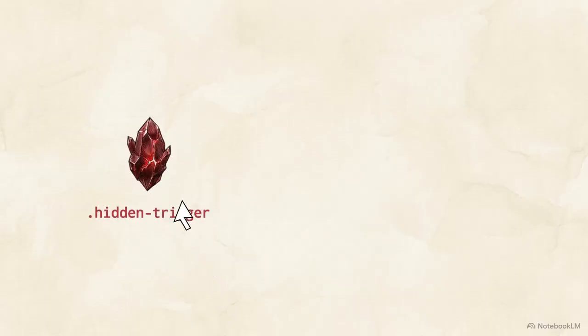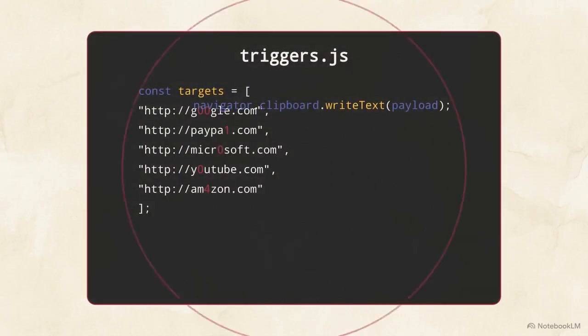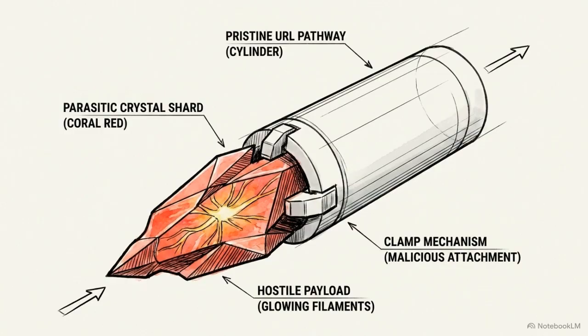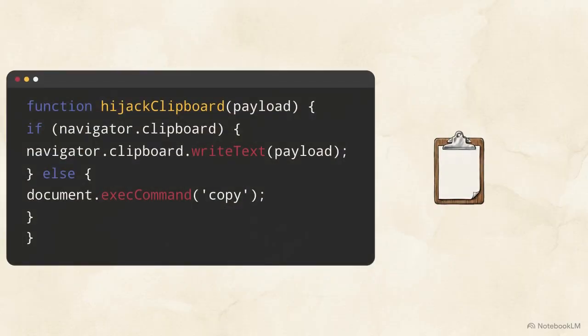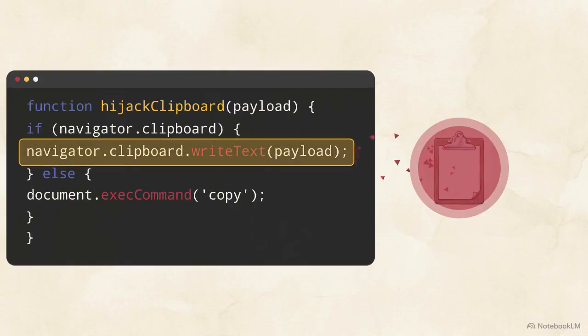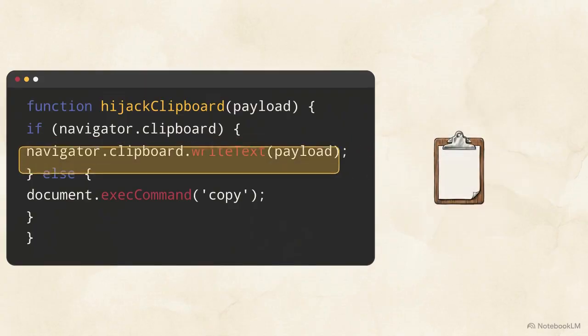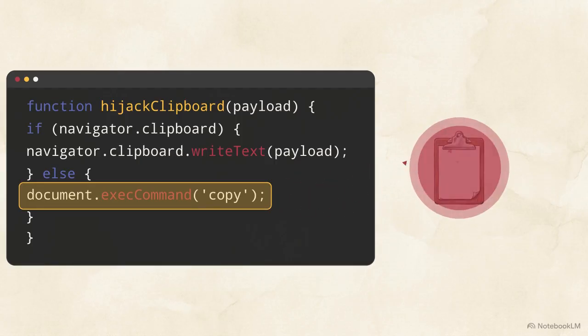Having identified the deceptive structure, we can now isolate the specific hidden elements embedded within it. We trace the connection from these hidden trigger elements directly to an obfuscated JavaScript file named triggers.js. This script actively listens for user interaction anywhere on the interface. Inside, we find the payload, an array of typo-squatted HTTP URLs for major brands, like g00gl.com and paypal1.com. When triggered, the script selects one of these URLs and prepends an aggressive profanity string to it. The script then silently pushes this combined payload directly to the user's system clipboard using the navigator.clipboard write command. There is even a legacy fallback command included, ensuring the attack executes even on older browsers.